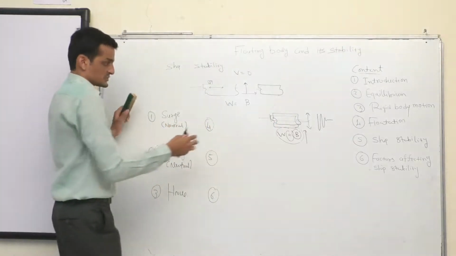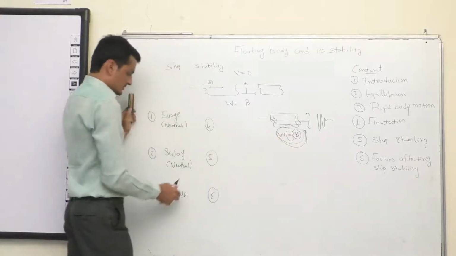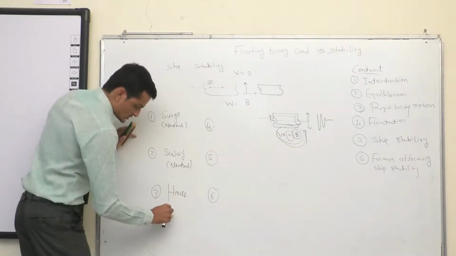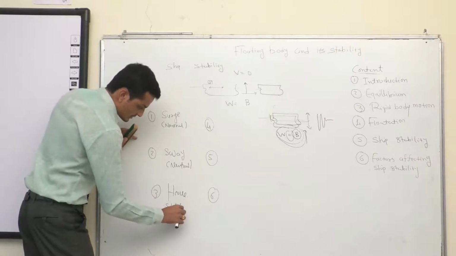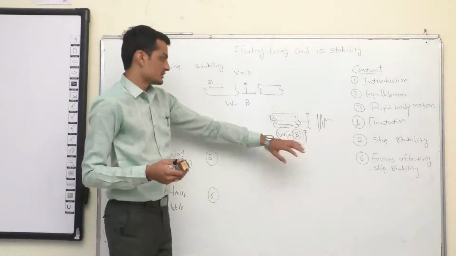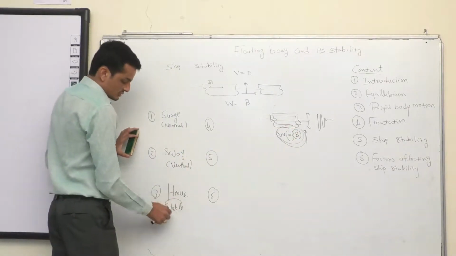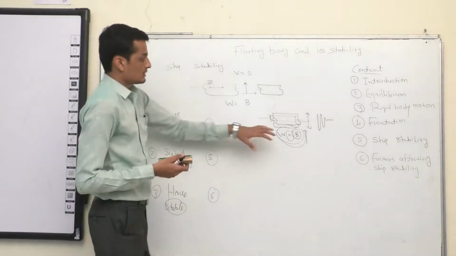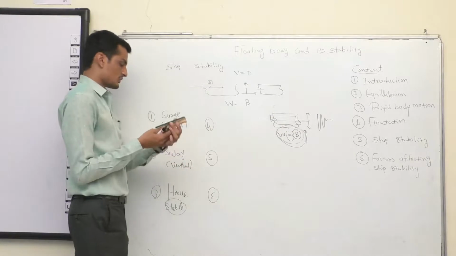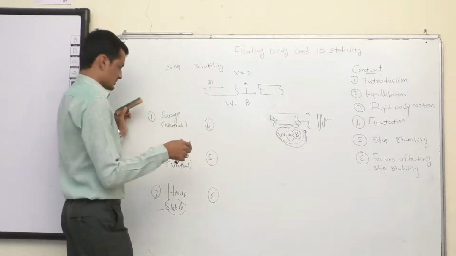Because of the inherent restoring force of buoyancy, the ship has a tendency to come back to its initial position. So it can be stable. But this particular study of ships being stable or unstable has not much significance. Normally, a ship will remain stable in heave motion if it is a small disturbance. So we can say heave can be a stable motion.